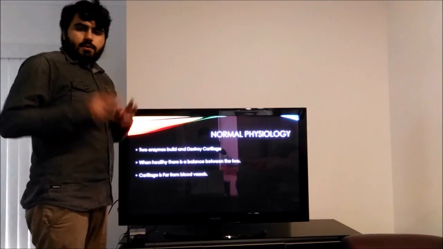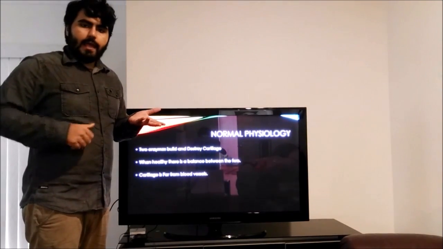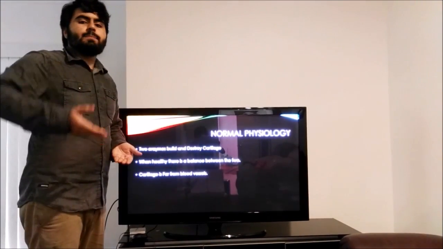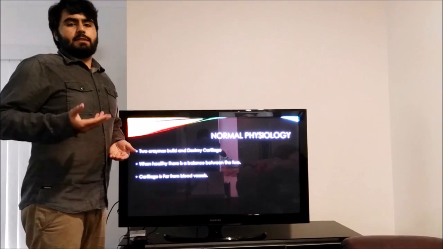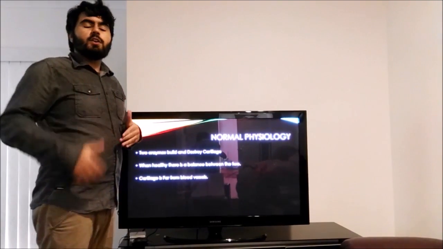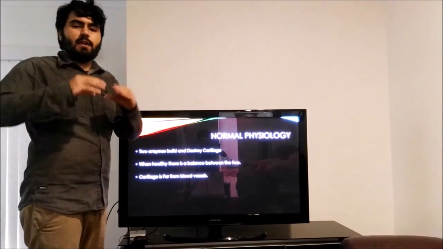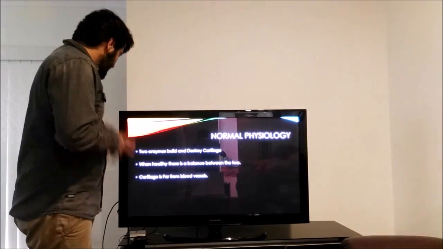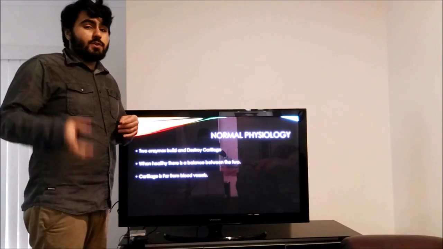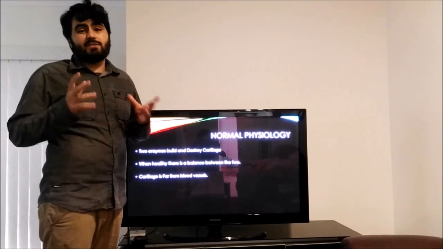In normal physiology, there are two enzymes which deal with cartilage. There is the degrading enzyme and the building enzyme. The degrading enzyme reduces cartilage volume, whereas the building enzyme produces new cartilage. The activity levels of these two enzymes are equal, so there is a constant amount of degrading and building going on, such that there is a constant amount and volume of cartilage. It also must be noted that blood vessels are quite far away from cartilage, so any issue with cartilage takes a long time to heal, and in many cases does not heal at all.